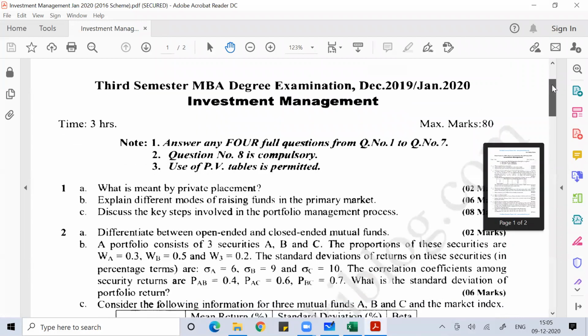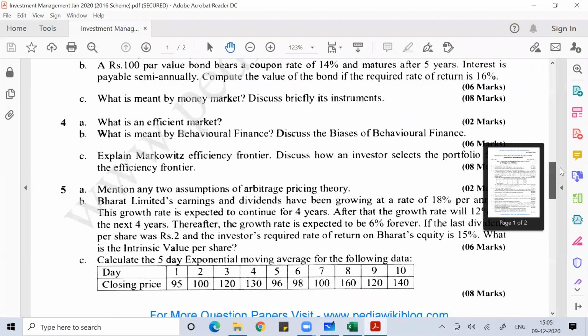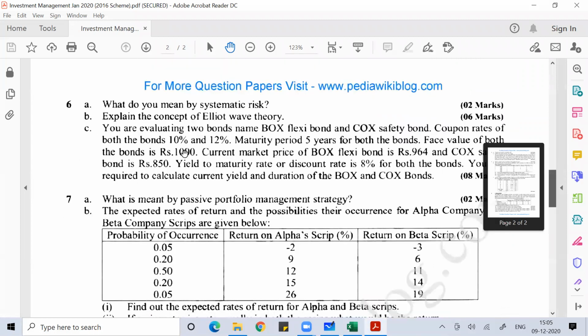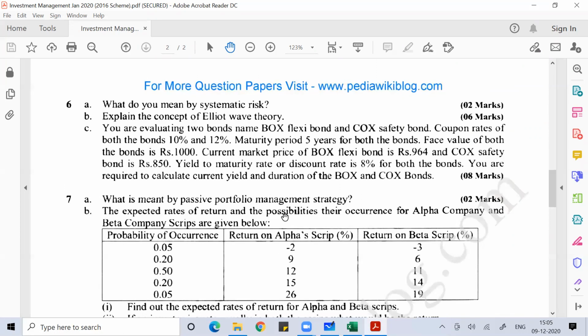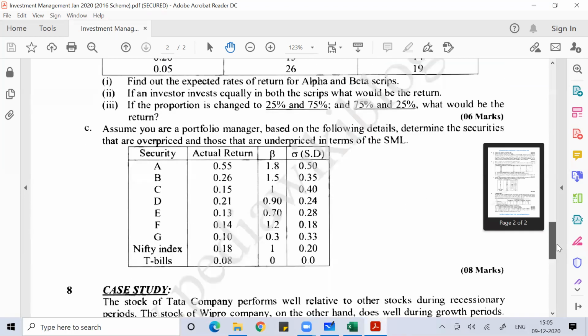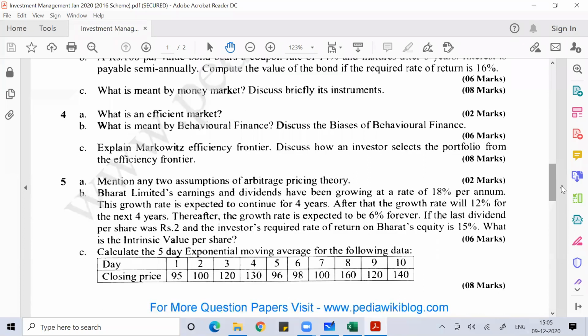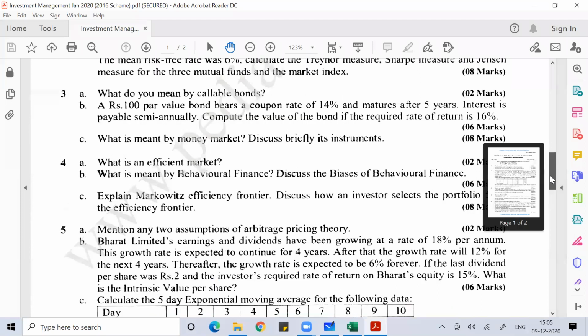You can see question number 2B, this numerical already I have done. Then 2C already we have done. Then 5B already we have done. 5C we have done. Then 6C we'll do now in today's class. After that 7B already we have done. 7C already we have done. And the case study also we have done. So for your seniors' question paper, today's numerical will be the last numerical.